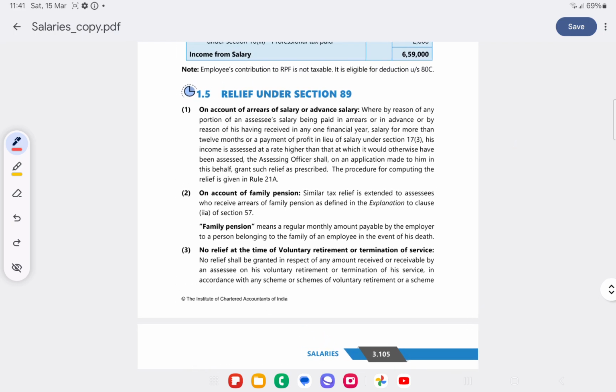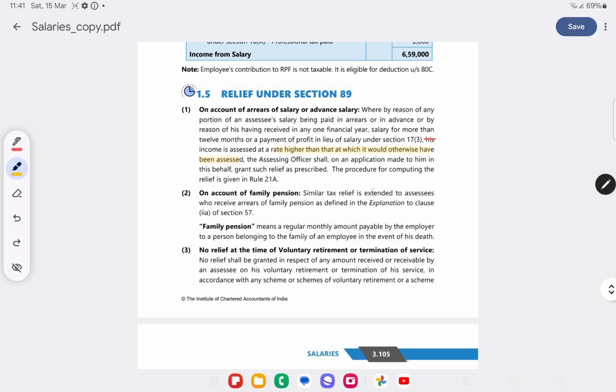Relief under section 89. Suppose we are receiving arrears of salary. When we are receiving arrears of salary, we are receiving from the year in which there was a different tax rate, and during this year when we are actually charging to tax, it will be a different tax rate. So how to calculate it? The income is assessed at a rate higher than that at which it would otherwise have been assessed. The assessing officer shall, on application made to him, grant such relief.